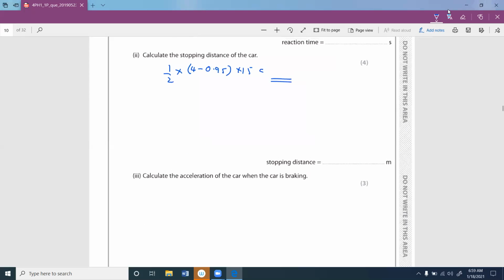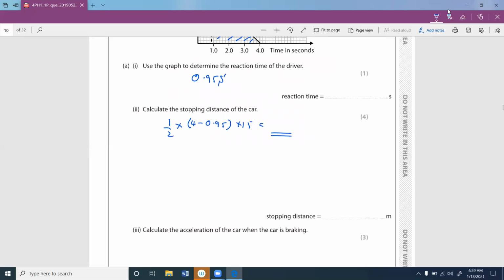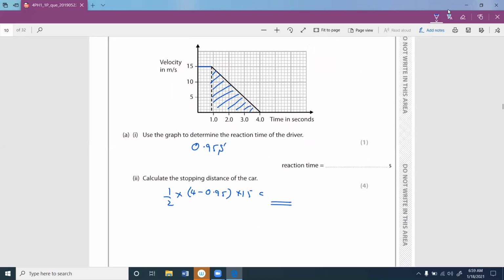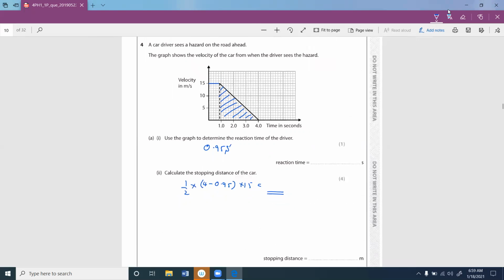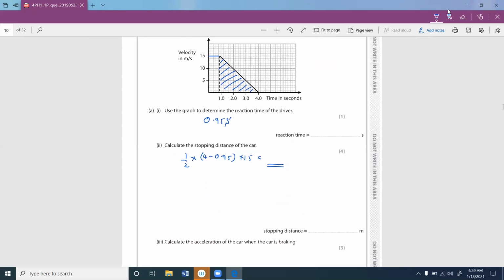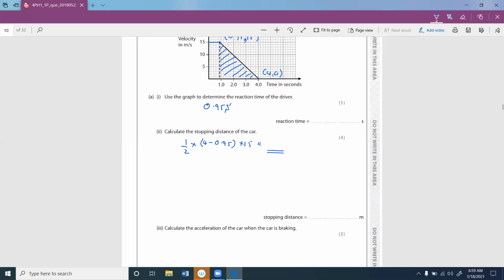Calculate the acceleration of the car when the car is braking. Actually this is not an acceleration, this is a deceleration they are referring to. In a velocity time graph, how do we calculate the deceleration? We need to find the gradient of this. How to find the gradient? If I take the point here, the x coordinate is 0.95 and the y coordinate is 15. Here, the x coordinate is 4 and the y coordinate is 0. With that, you can get the gradient.